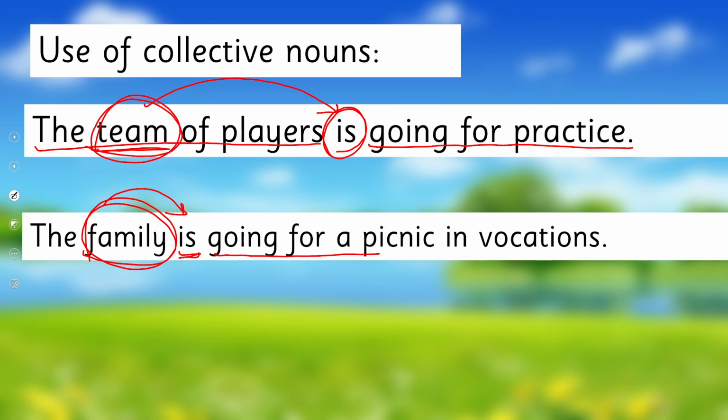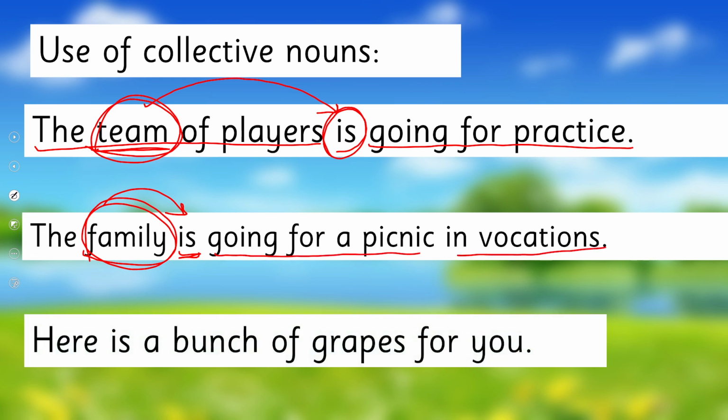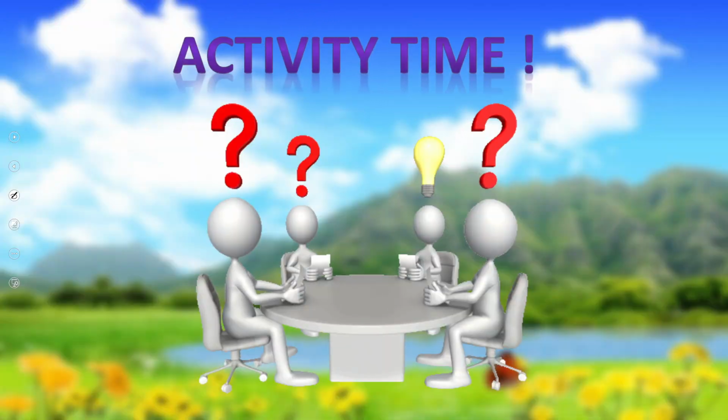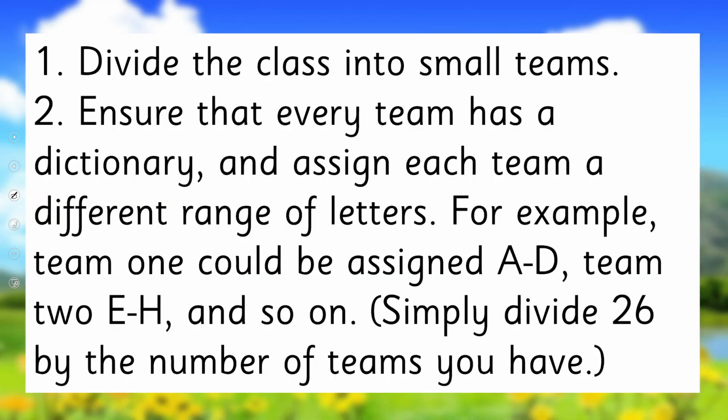The family is going for a picnic in vacations. And here is a bunch of grapes. Okay, so these grapes are more than one, but why is is been used? Because we are focusing on the collective noun, and that's bunch. The bunch of grapes is for you. All right, are you clear? Are you ready to practice it through an activity? Okay, so the activity is like this.